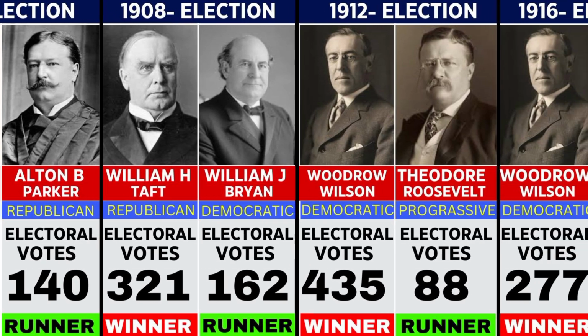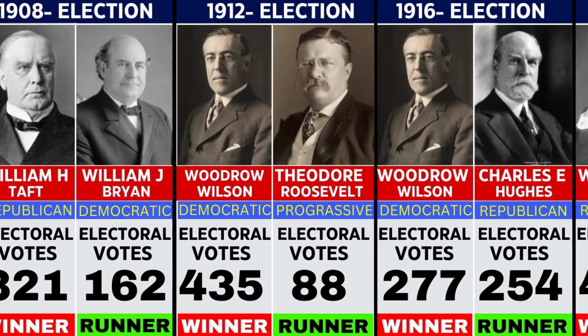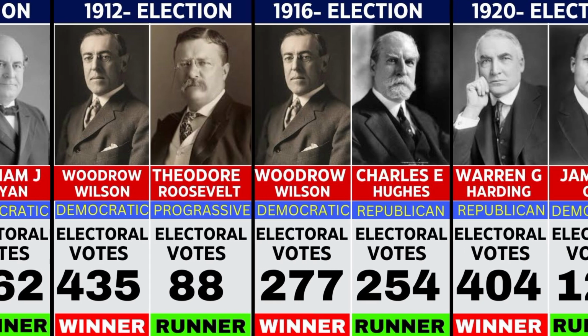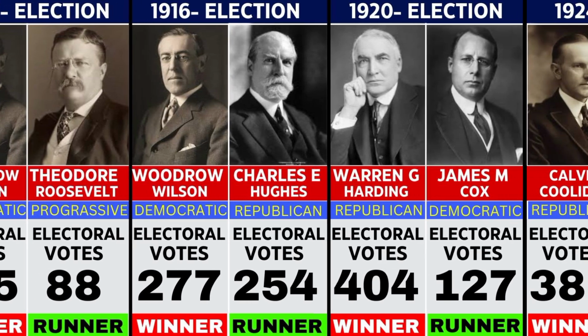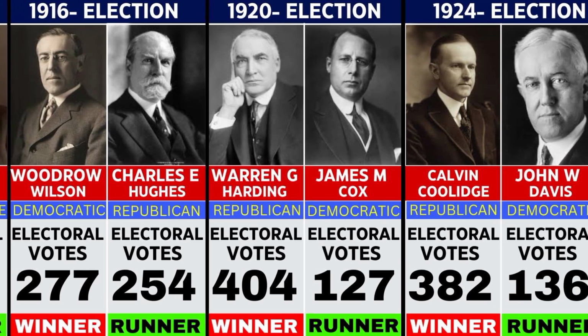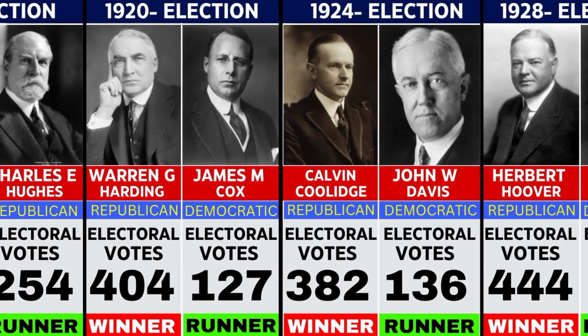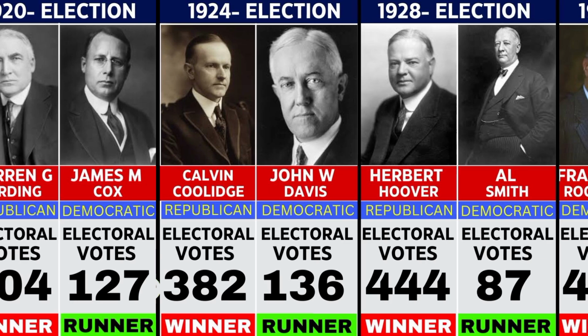In 1916, Wilson was re-elected with 277 votes over Charles Hughes's 254. In 1920, Warren Harding won with 404 votes to James Cox's 127. In 1924, Calvin Coolidge won with 382 votes over John Davis's 136. In 1928, Herbert Hoover won with 444 votes to Al Smith's 87.